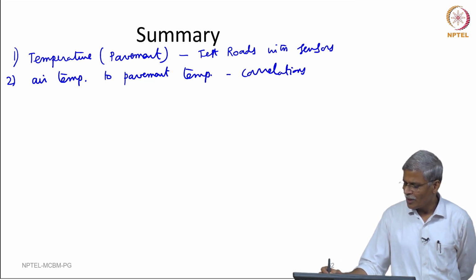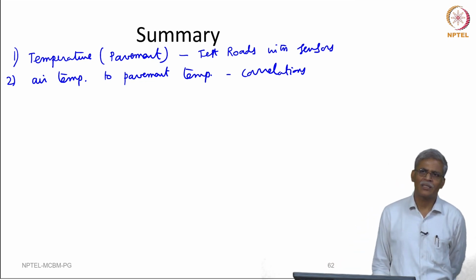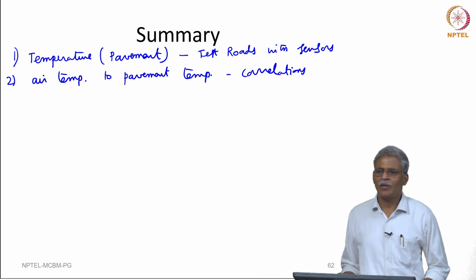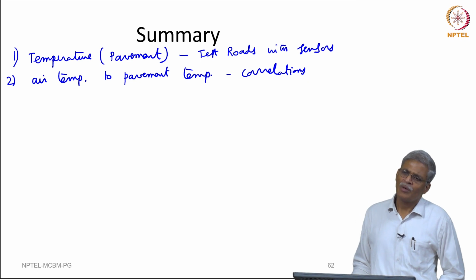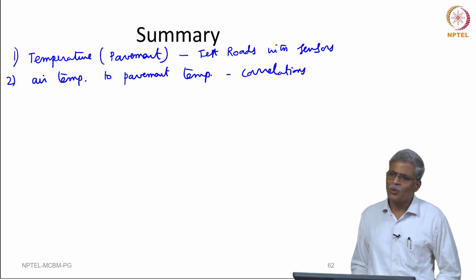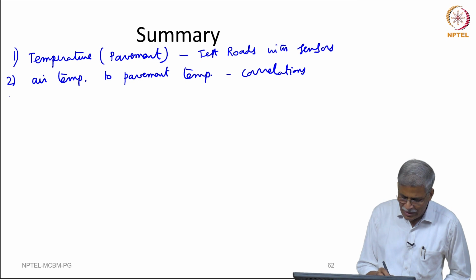Without that we cannot really proceed, because most of these correlations that are available as part of AASHTO or SuperPave more or less correspond to what is available for North American conditions.